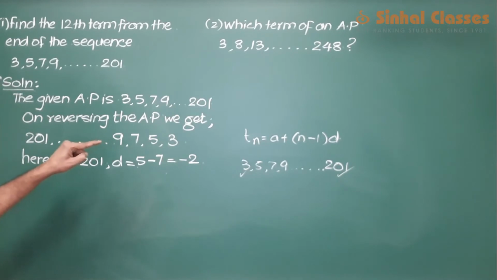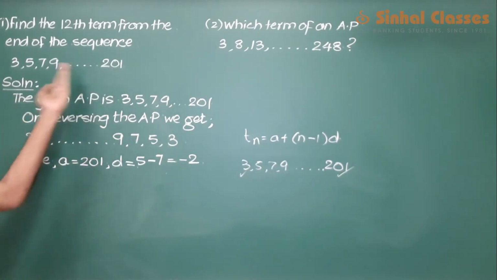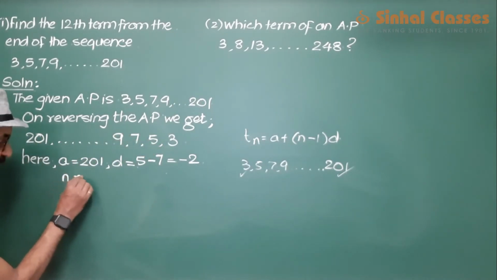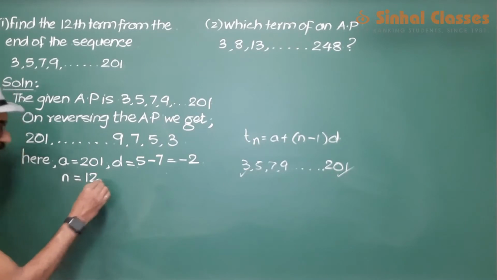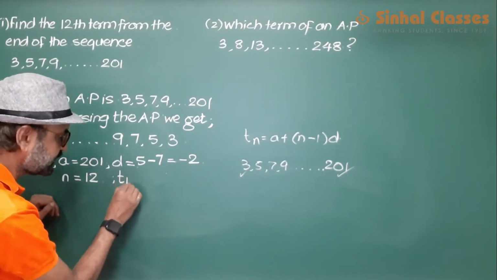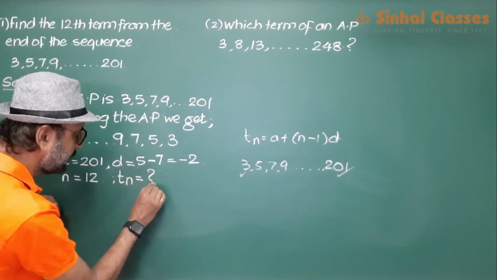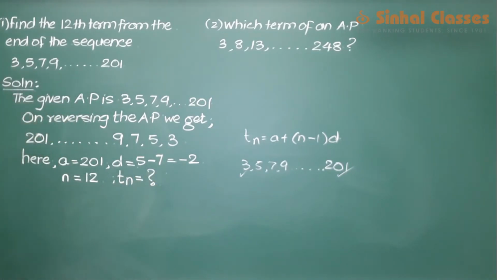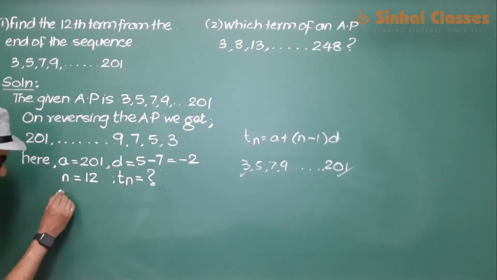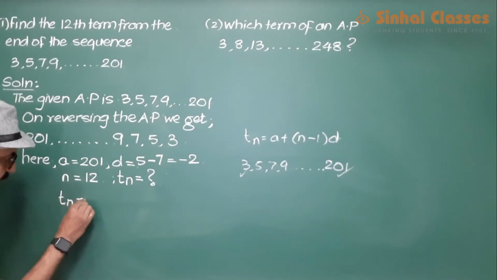You are asked to find the 12th term from the end. So now here you are trying to find the 12th term from the beginning. So the number of terms that you have here is 12. Find out which is this 12th number. So you have to find Tn. Now by using the formula for Tn, we can very easily find the 12th term.